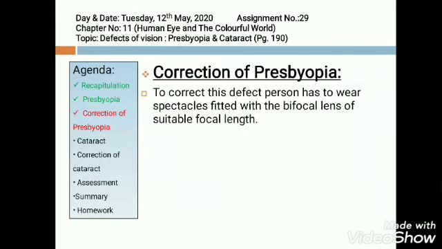So what should be the correction of presbyopia? Neither nearby objects are seen clearly, nor far away ones. Yes, we should be using both the lenses in our spectacles. But how?